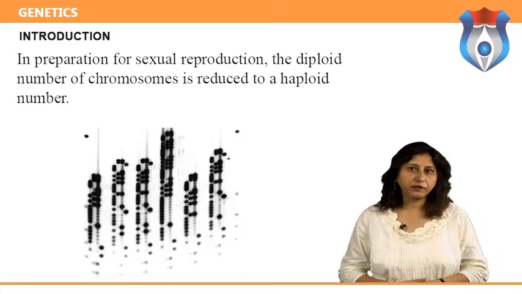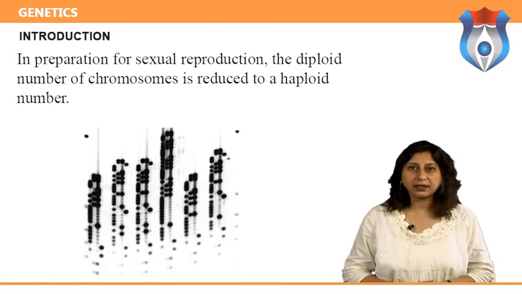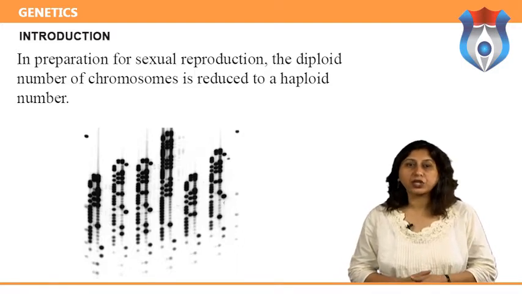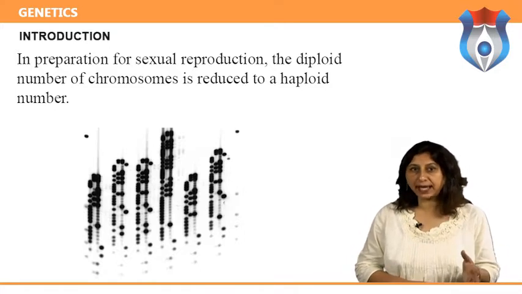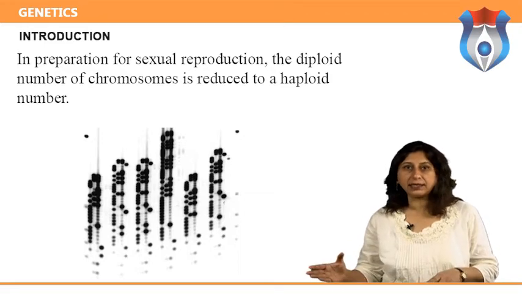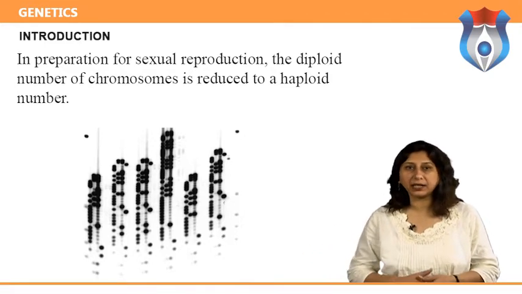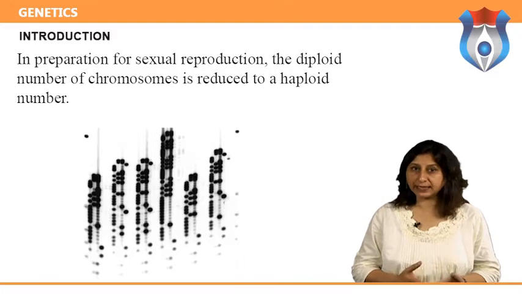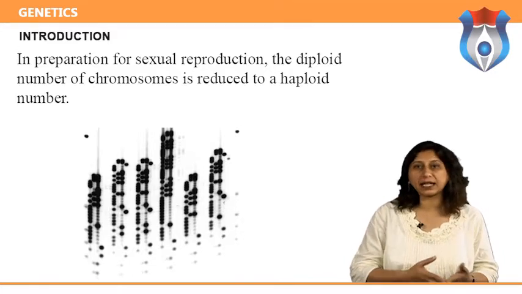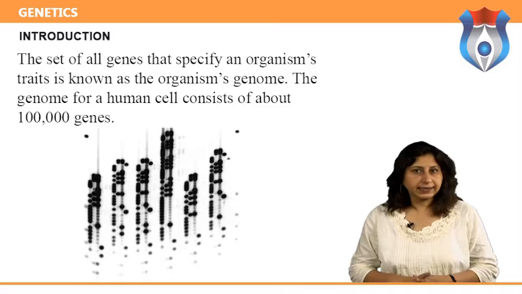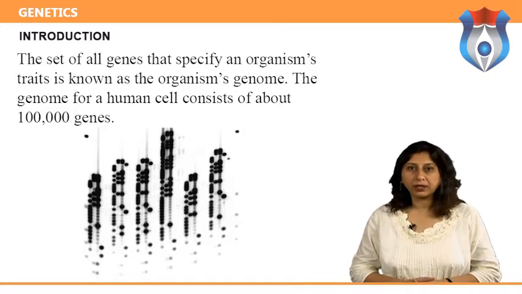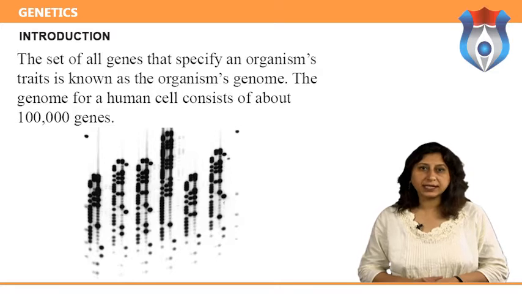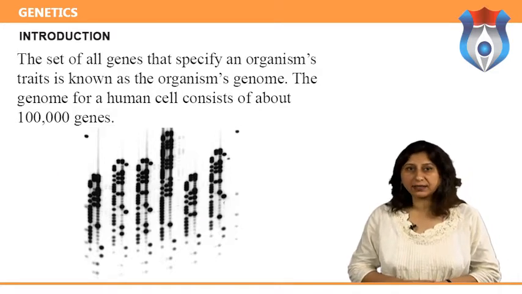The different forms of a gene are called alleles. In humans, for instance, there are two alleles for earlobe construction. One allele is for earlobes that are attached, while the other allele is for earlobes that hang free. The type of earlobe a person has is determined by the alleles inherited from the parents. The set of all genes that specify an organism's traits is known as the organism's genome. The genome for a human cell consists of about 1 lakh genes.